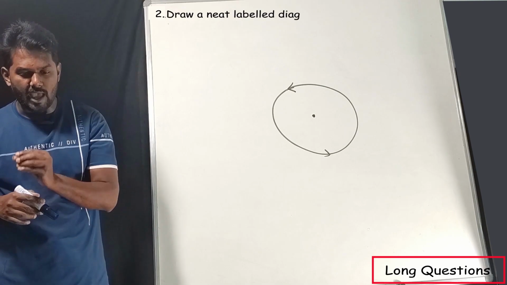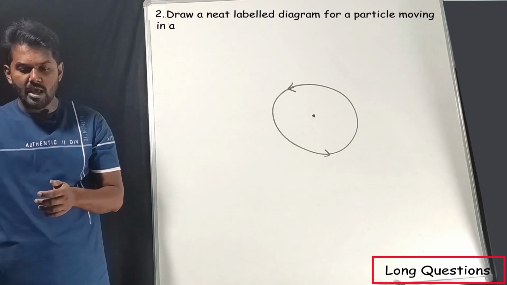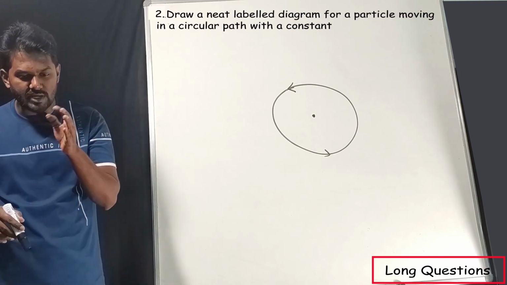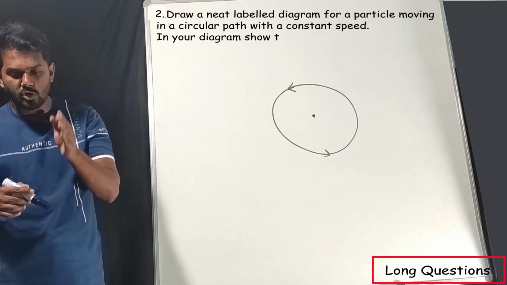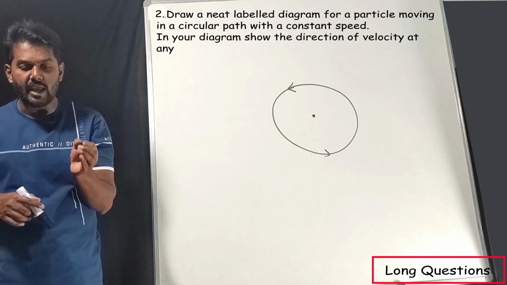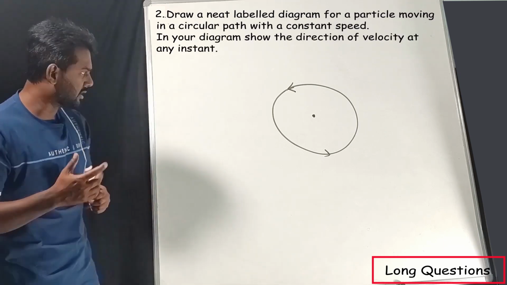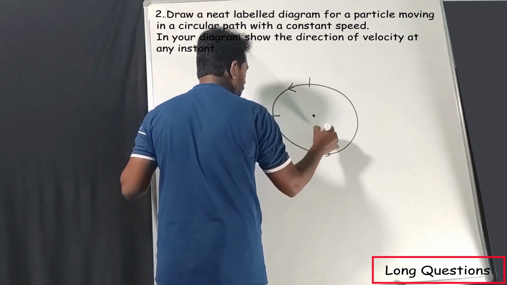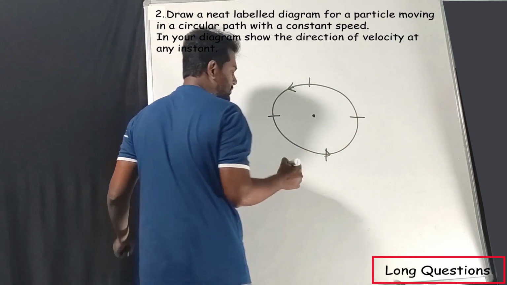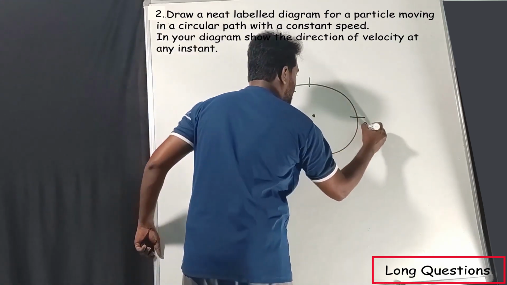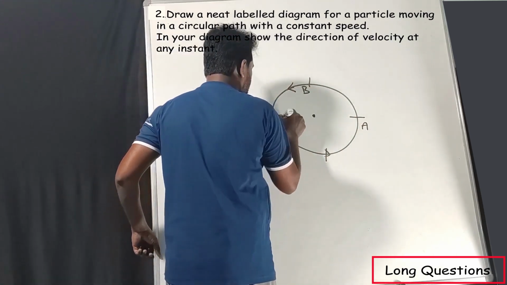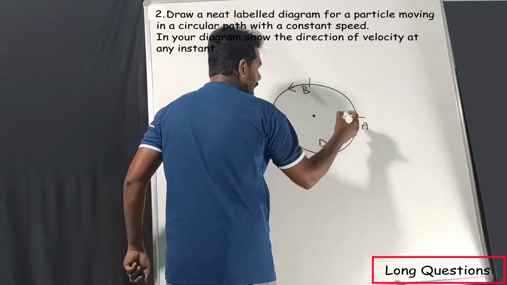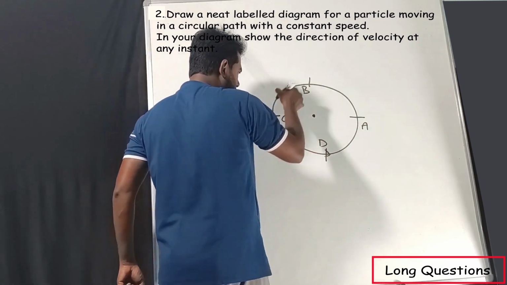Draw a neat labeled diagram for a particle moving in a circular path with a constant speed. In your diagram, show the direction of velocity at any instant. Very simple thing. We'll take 4 points and name them A, B, C, and D. At this point, assume the particle is moving now.